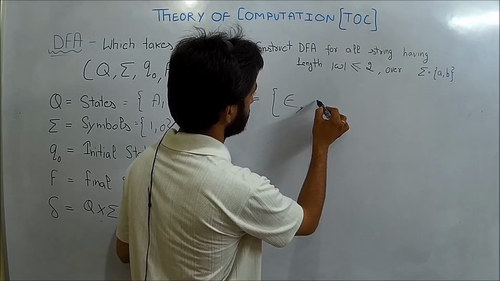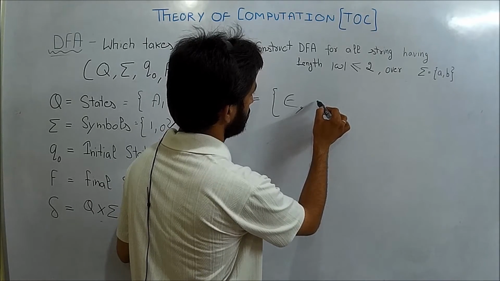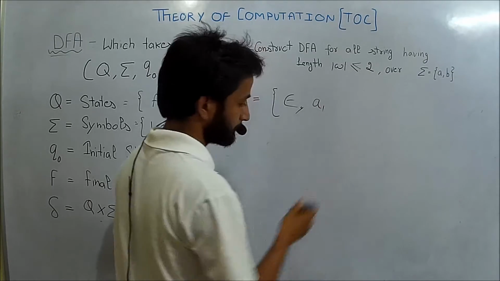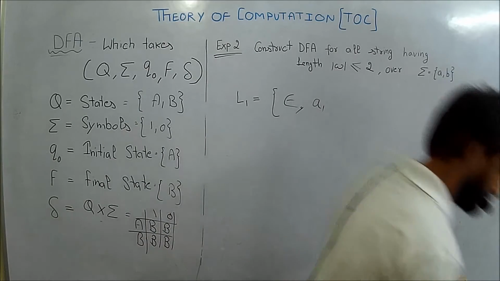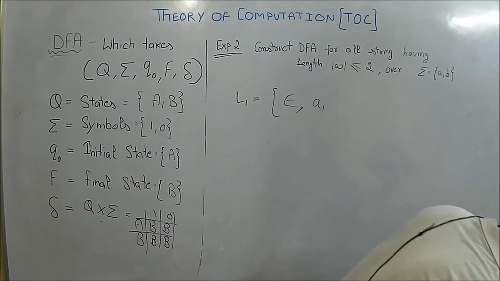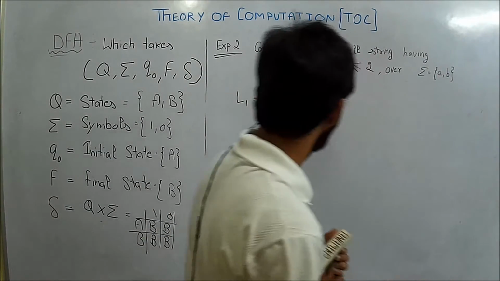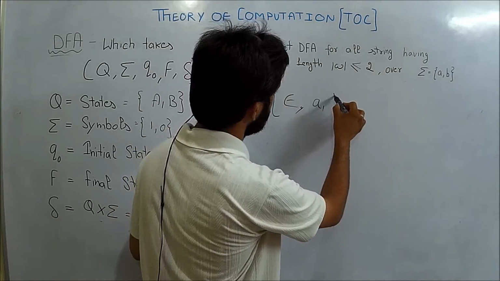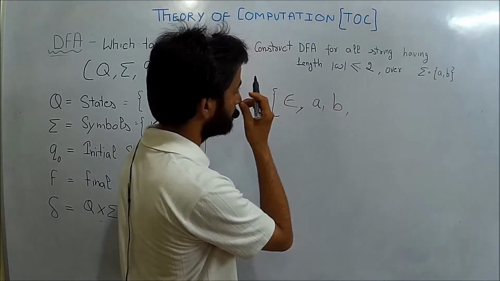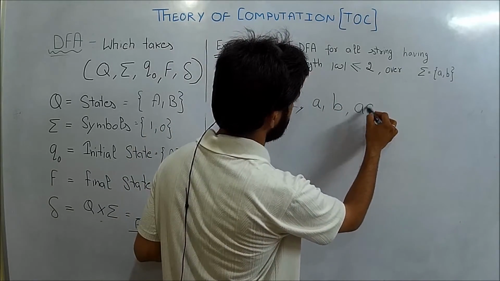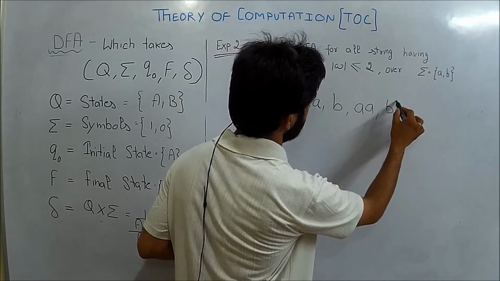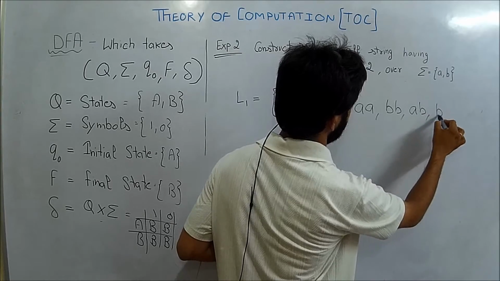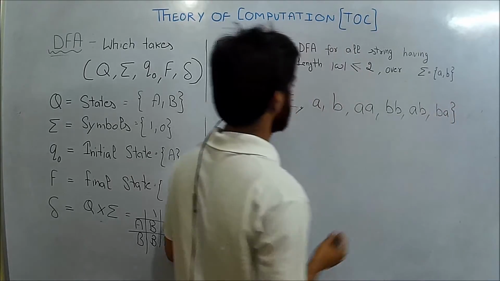Next we have A, strings of length 1, next is B. Next possible are AA, BB, AB and BA.